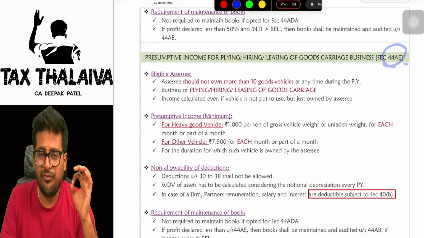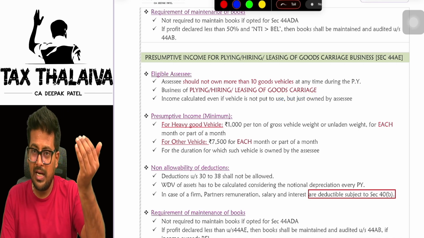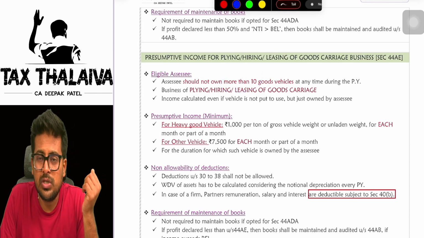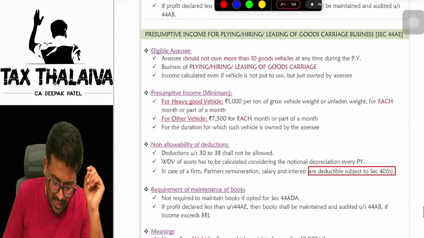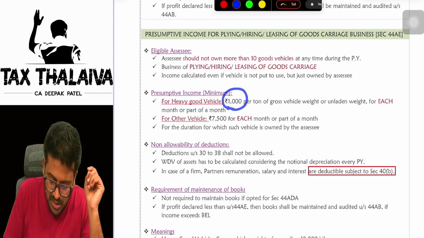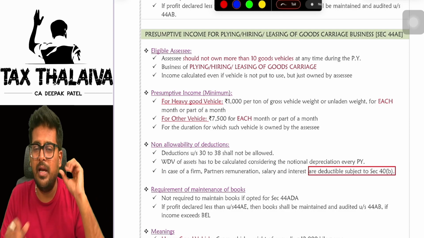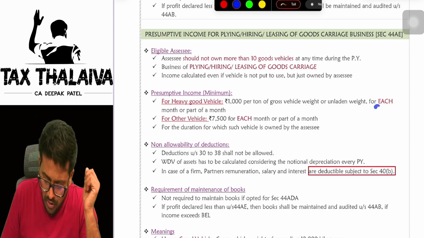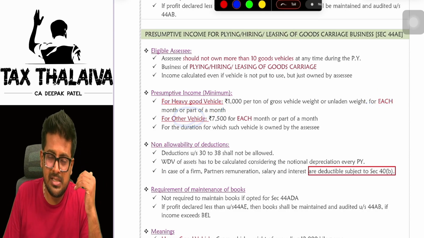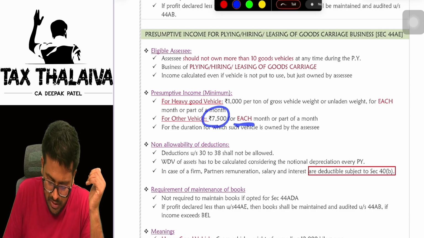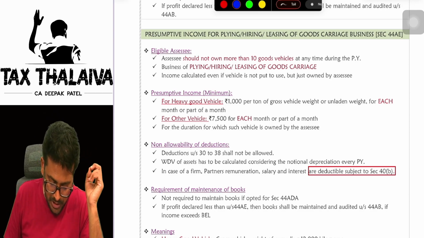Next is section 44AE. If you are in the business of plying, hiring or leasing goods carriage vehicles, and you are owning not more than 10 goods vehicles, in that case you can straight away offer a fixed amount. What is the fixed amount, sir? For heavy goods vehicle, rupees 1000 per ton of gross vehicle weight. You take the gross vehicle weight, multiply by 1000, for each month or part of the month for each vehicle. And for other vehicles, means lighter goods vehicles, 7500 for each vehicle for each month you have to offer as PGBP.